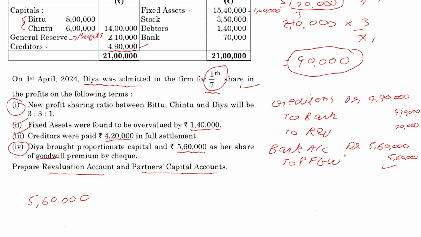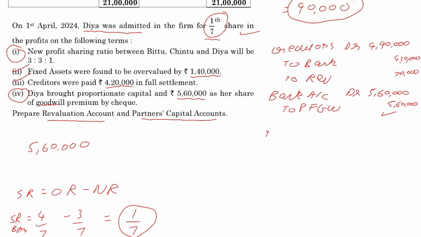Right, so what is happening over here? The premium for goodwill is going to be debited by 5,60,000, and we will credit the sacrificing partners in the sacrificing ratio.